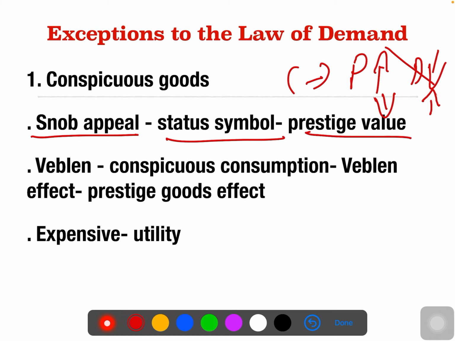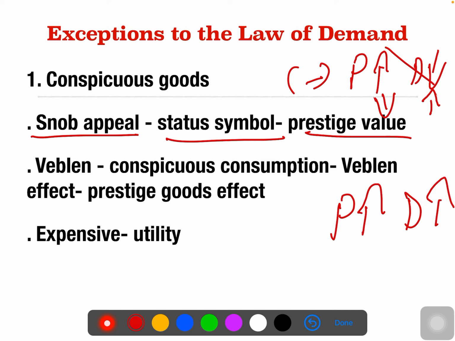That's the reason why, whenever a consumer purchases a good, if the price is costlier, his demand also increases, because he wants to show his richness, how much money and wealth he owns. To display that in front of society, whenever a good's price is costlier, he tends to buy more and more of that good. That's called snob appeal.